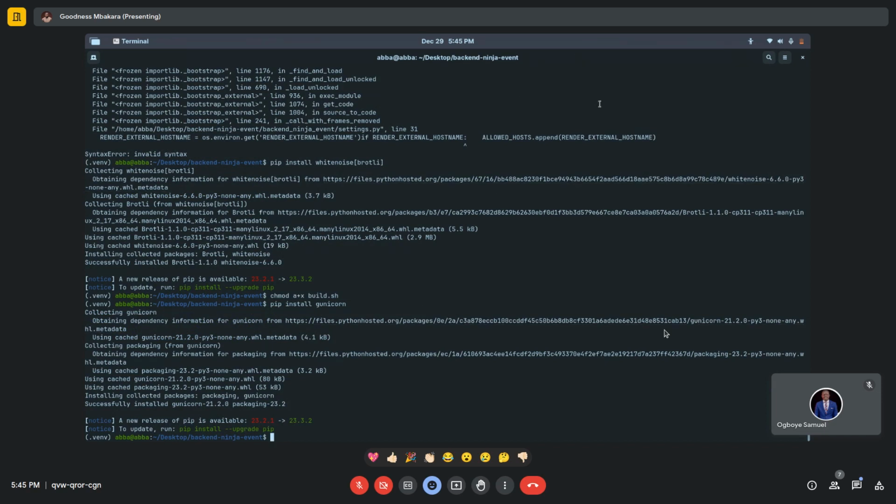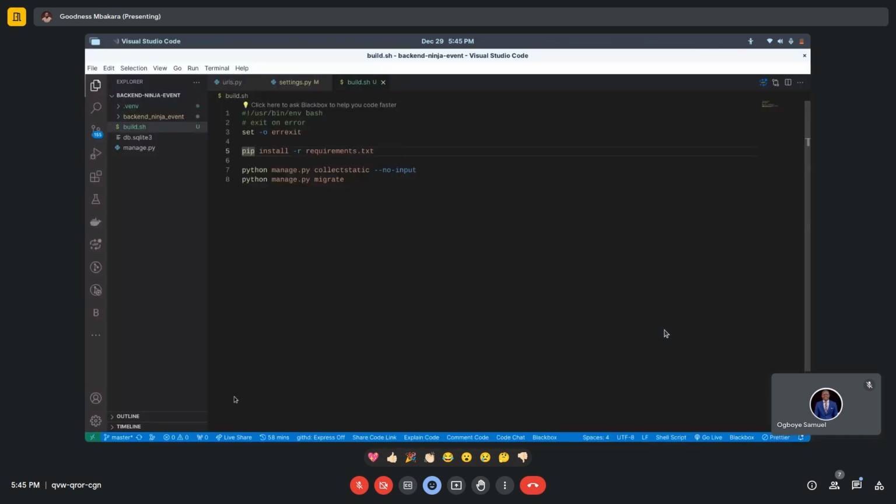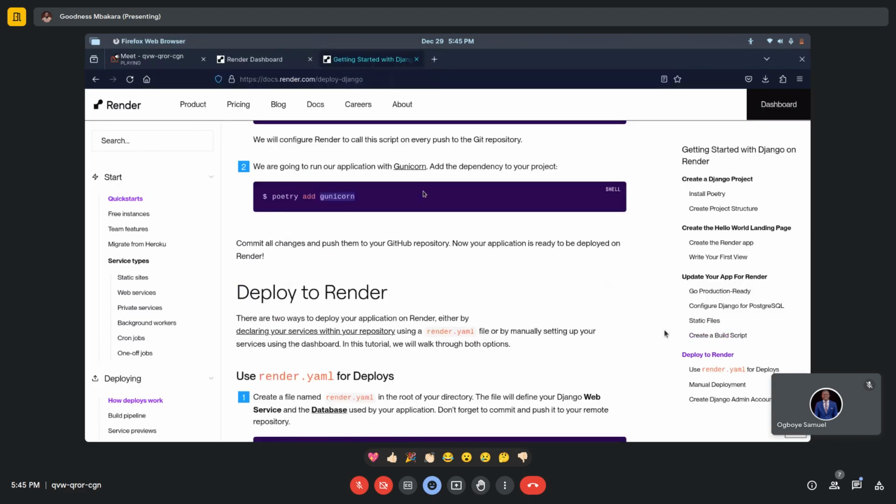So we want to set a variable that will start for us using Gunicorn. Basically Gunicorn is just like an engine that will help us manage our files, our serving of our requests as they come in and stuff like that. I don't think I did that too well. You can ask questions as well.